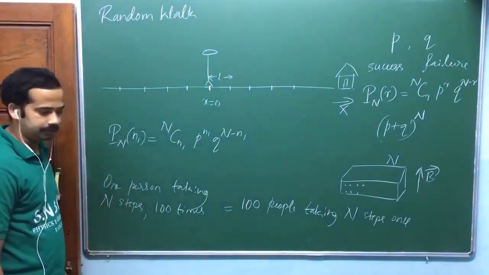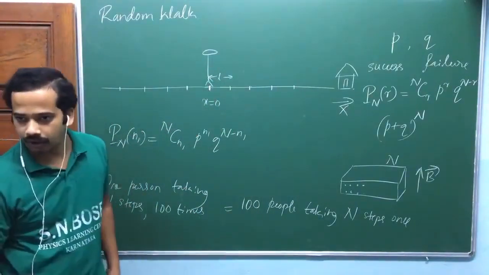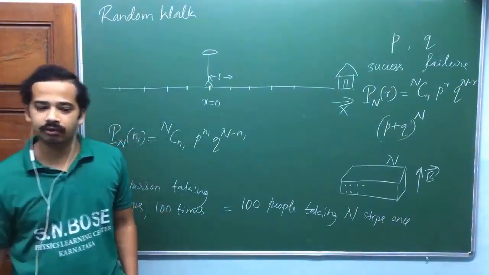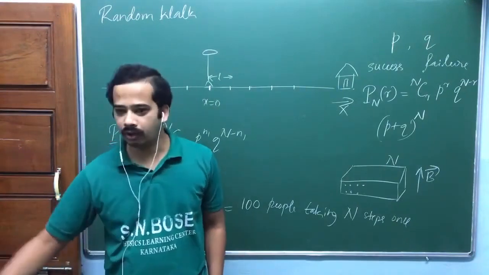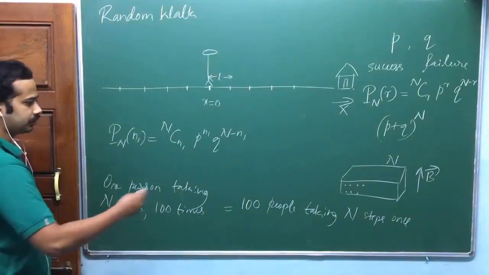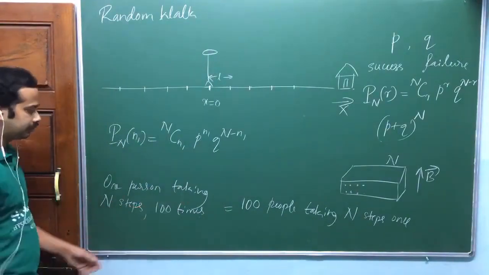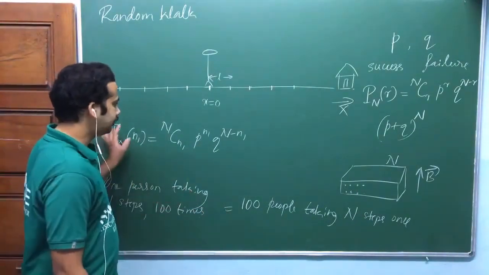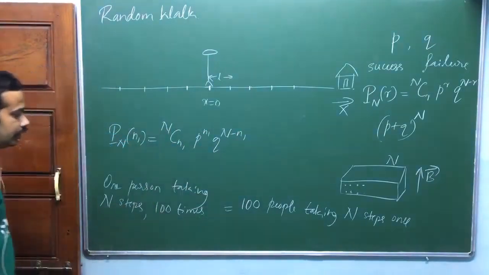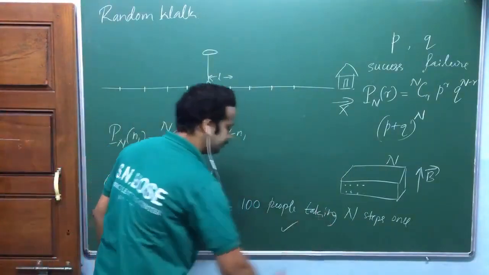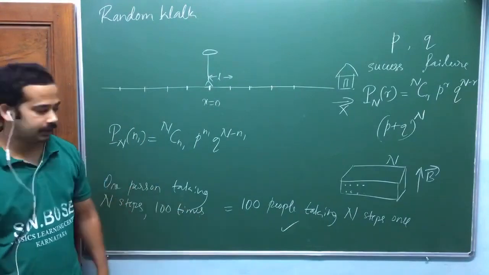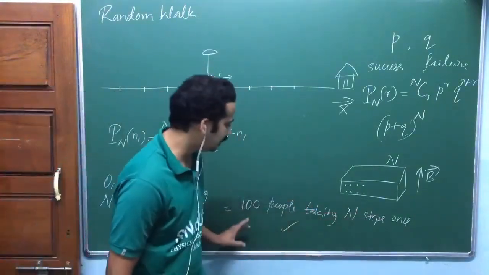Just like tossing one coin 100 times, you count how many heads, am I right? Tossing 100 coins once, you count how many heads. Like that, so try to compare that one. Actually this should be a million, very high, so that we can show this in a particular situation. Now our application is here, not here. In our application, we will take this situation.